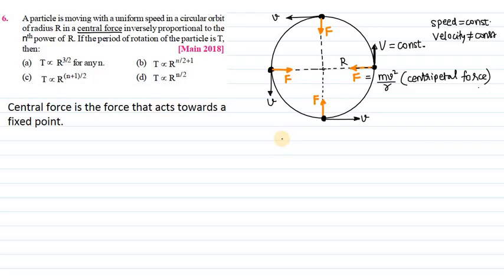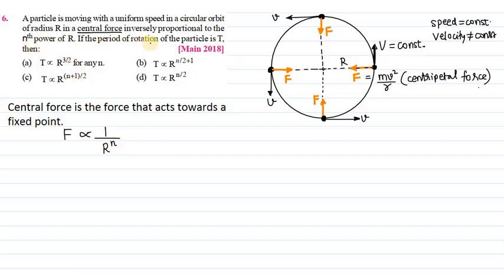According to the question, the force F is some constant k divided by r power n. That's the meaning of inversely proportional. The force is inversely proportional to r power n, the nth power of r.